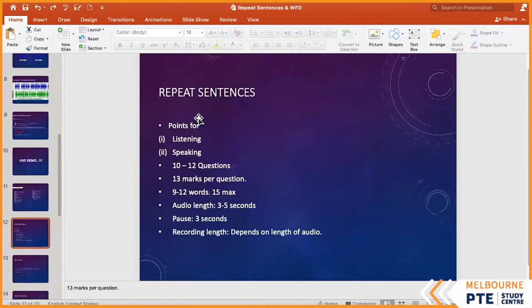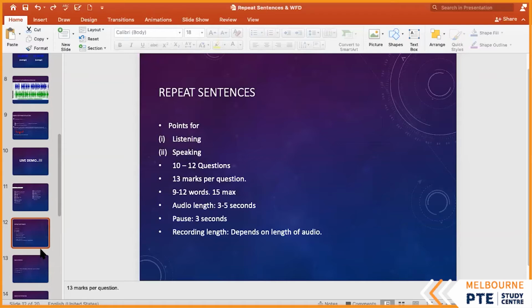So where do I get marks? I get marks for listening because I'm listening to that audio, and then I'll get marks for speaking. How many questions in the exam can I get? Between 10 to 12. Now, the question is, how important is repeat sentence?